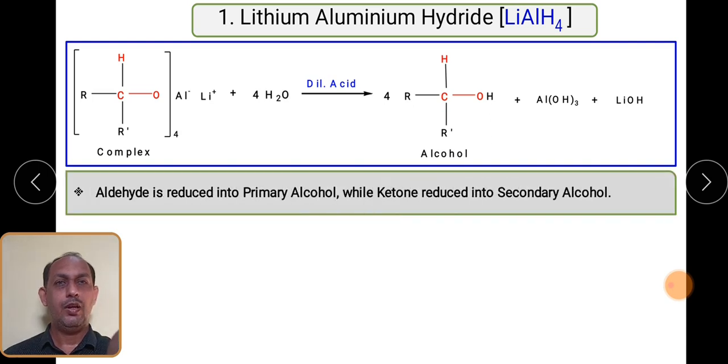We have to remember that when an aldehyde is reduced, it gives a primary alcohol, while a ketone is reduced into a secondary alcohol. Remember always, when an aldehyde is reduced with the help of lithium aluminum hydride, you always get a primary alcohol. If you take the ketone, after reduction you get the secondary alcohol.